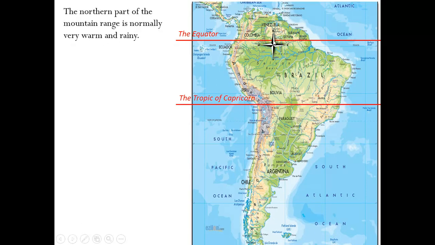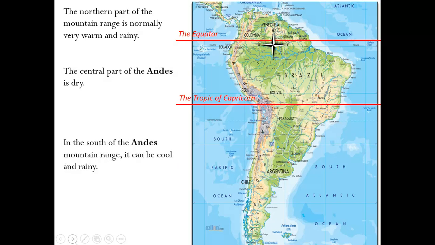The northern part of the mountain range is normally very warm and rainy. The central part of the Andes is dry. In the south of the Andes mountain range, it can be cool and rainy. So it's cool and rainy.